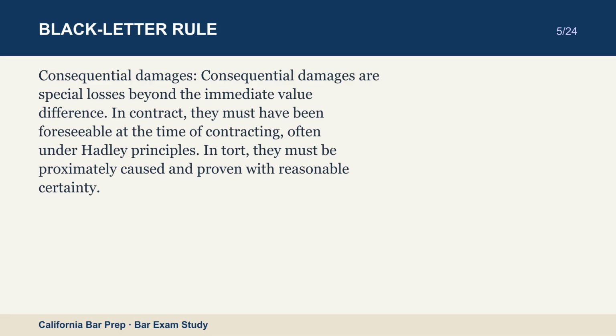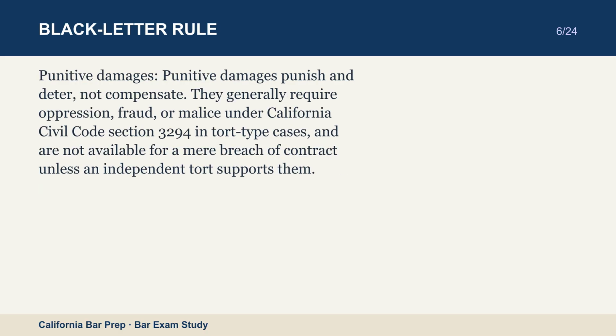Punitive damages. Punitive damages punish and deter, not compensate. They generally require oppression, fraud, or malice under California Civil Code Section 3294 in tort-type cases, and are not available for a mere breach of contract unless an independent tort supports them.